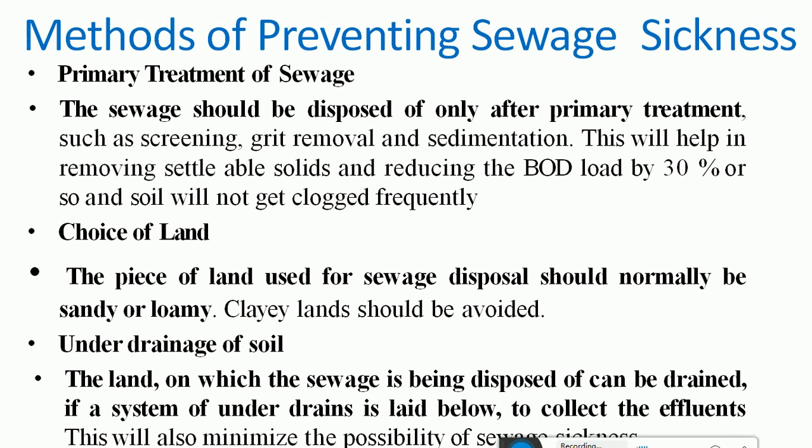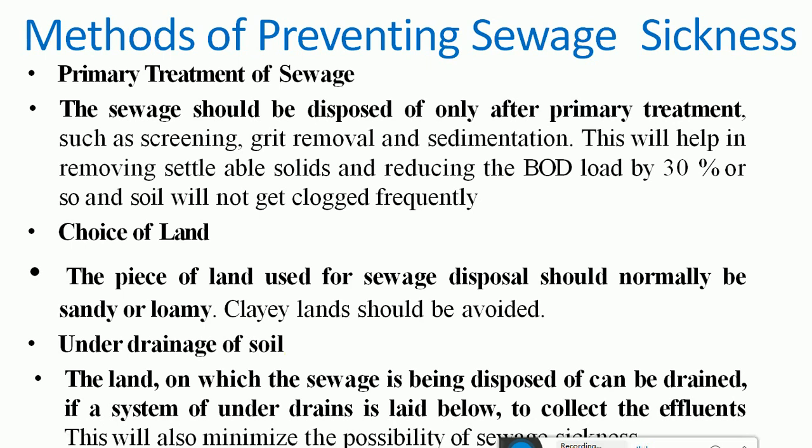Okay, so if you give some pre-treatment, we can avoid this sewage thickness. Then the choice of land: whatever piece of land we select for sewage disposal should normally be sandy or loamy. Clayey soils should be avoided because clay may not contain loose particles, and if you continuously discharge the sewage, the soil particles get blocked. And also the under drainage of the soil. The soil should have sufficient under draining capacity.